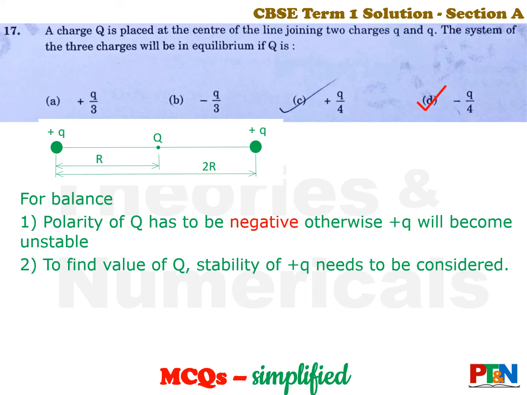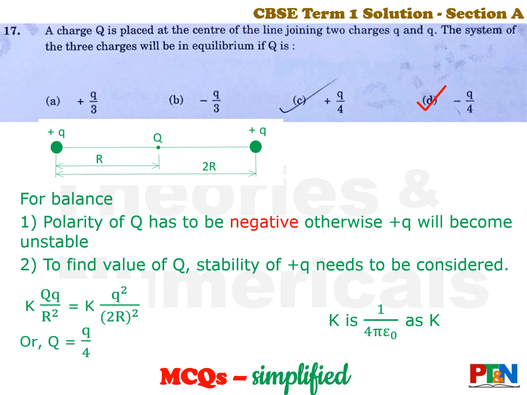We need to find out the value of capital Q. For finding capital Q, you need to consider the balance or stability of the small q's, that is the end charges. So put the formula, Coulomb's law. We have put k in place of 1 by 4 pi epsilon 0. You put the values, you get the value of capital Q is small q by 4. So answer is option D.